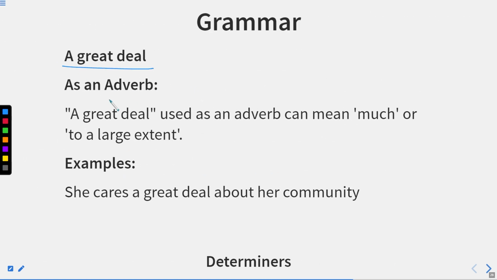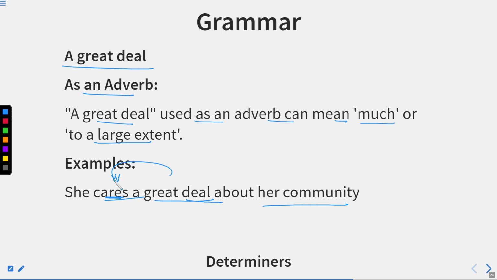Now, a great deal as an adverb can mean much or to a large extent. She cares a great deal about her community. So cares is the verb and a great deal is the adverb, which is qualifying the verb cares.